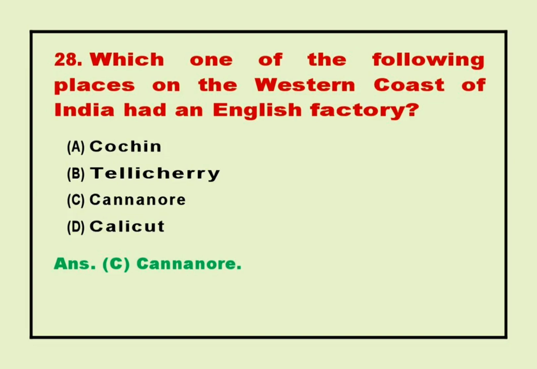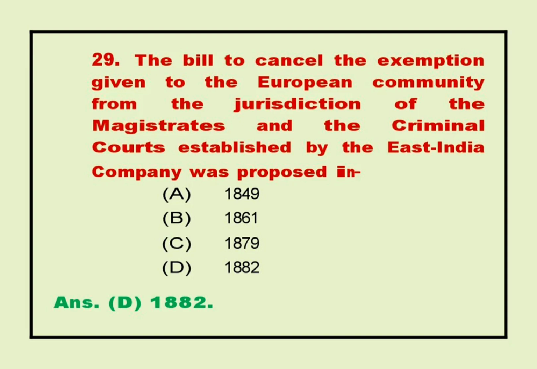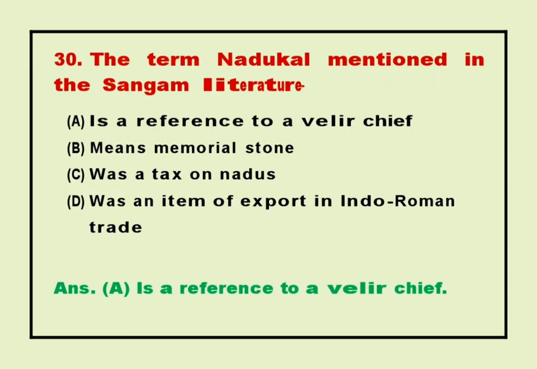28. Which one of the following places on the western coast of India had an English factory? Answer C. Cannanore. 29. The bill to cancel the exemption given to the European community from the jurisdiction of the magistrates and the criminal courts established by the East India Company was proposed in? Answer D. 1882.